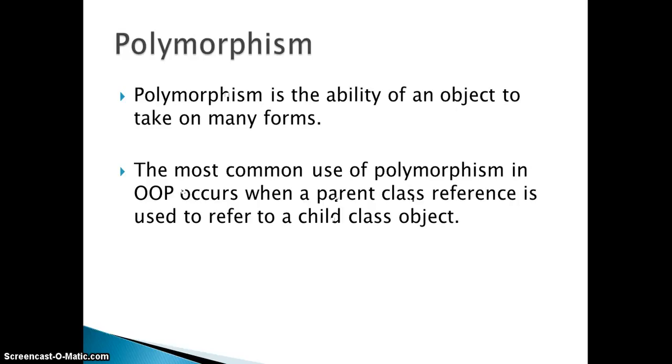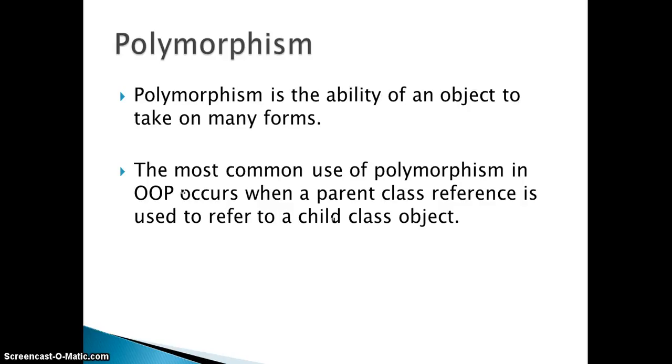We have something called polymorphism. Polymorphism is nothing but the ability of an object to take many forms. The most common use of polymorphism in object oriented programming occurs when a parent class reference is used to refer to a child class object. So when a parent class reference is used for a child class object, this is where polymorphism is mostly used.